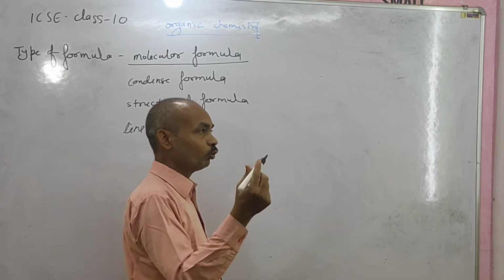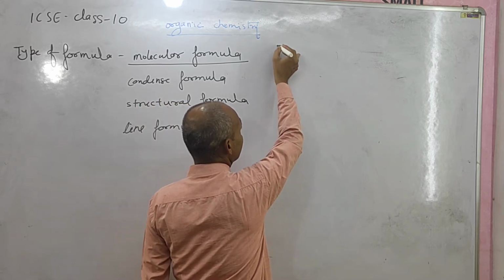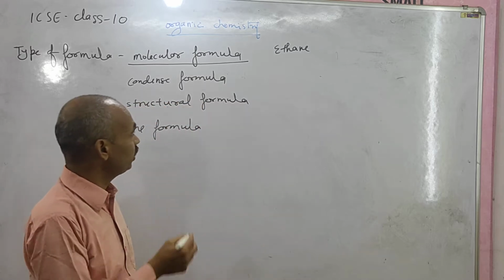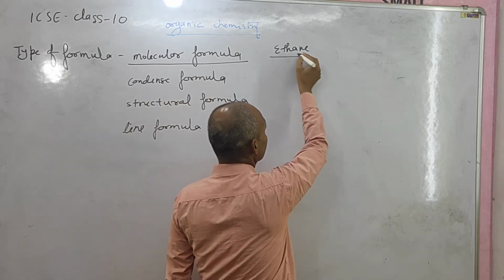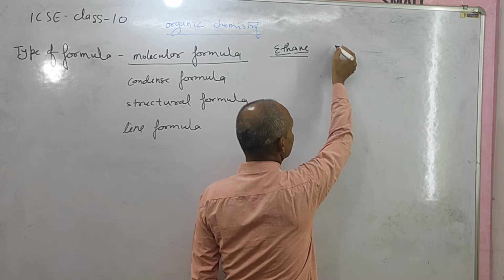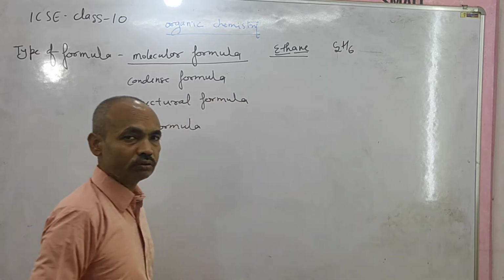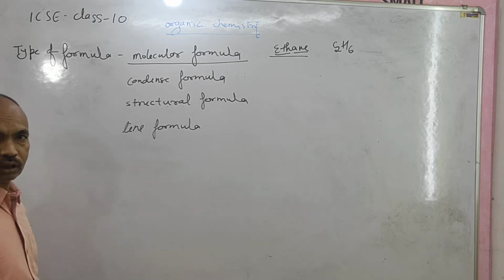Suppose ethane. In ethane, the molecular formula is C2H6. This is the molecular formula.